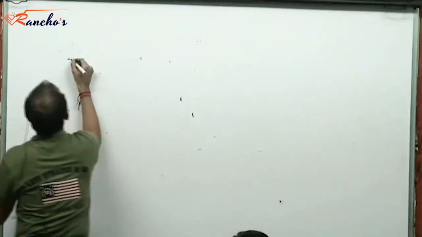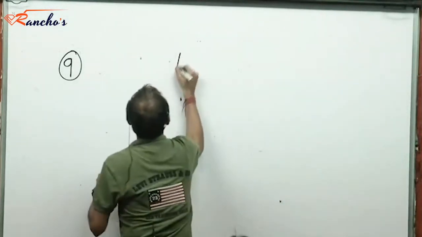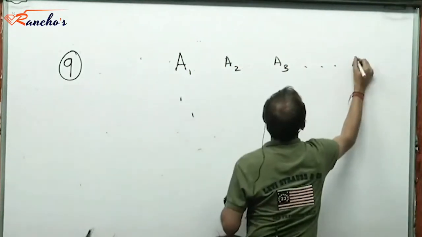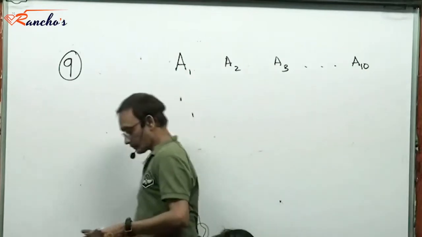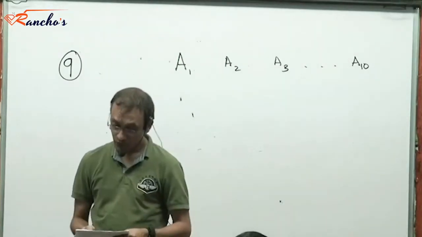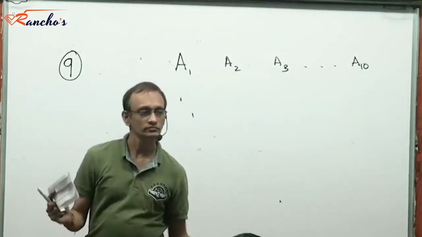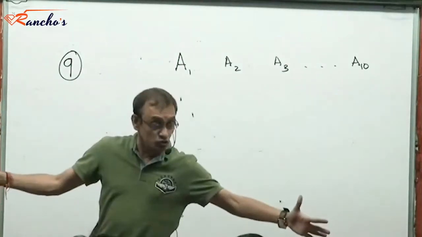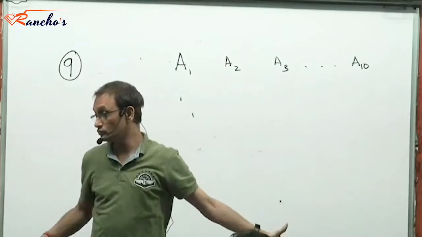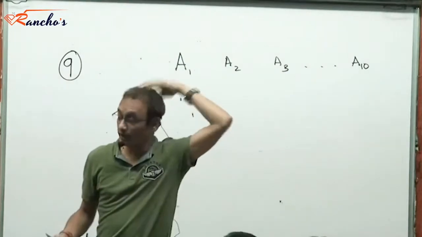Okay, number 9. There are 10 students, A1, A2, A3, up to A10. Now we want to rank these students such that A1 is always above A2. We want to assign ranks to these students in a manner that A1 is ranked higher than A2. Not just one rank higher. It could be any number of ranks higher than A2. Clear?